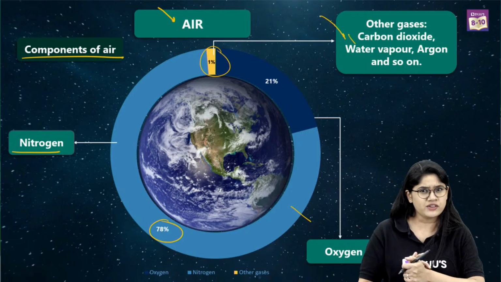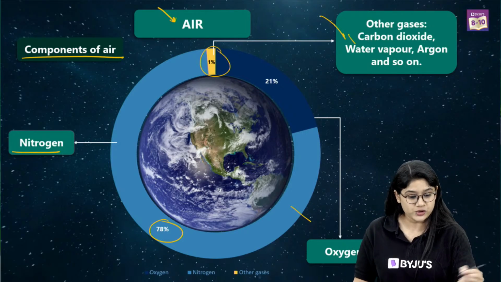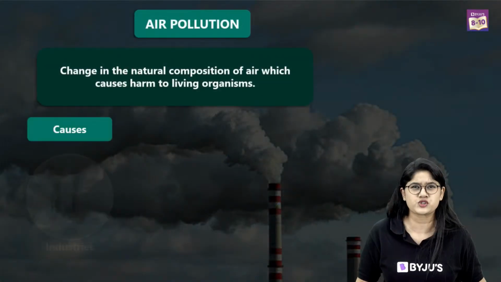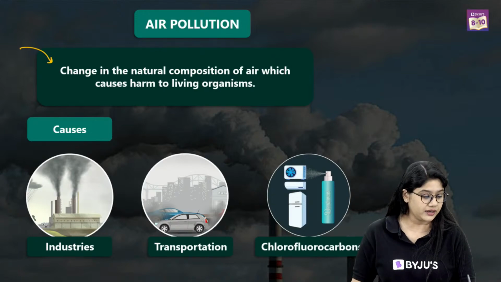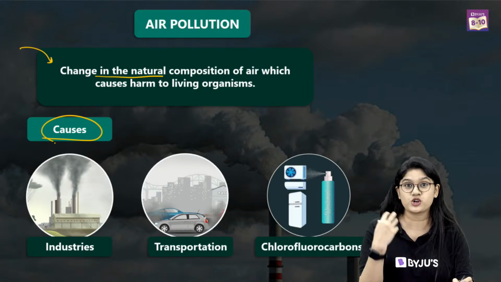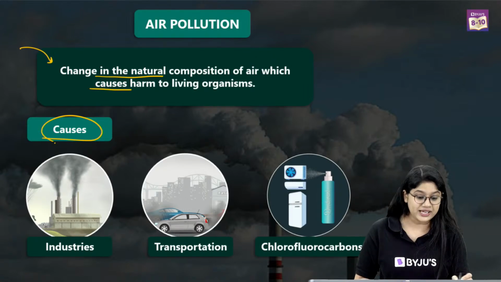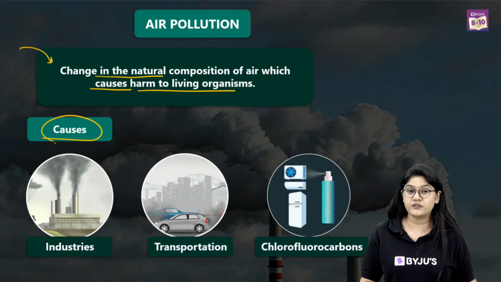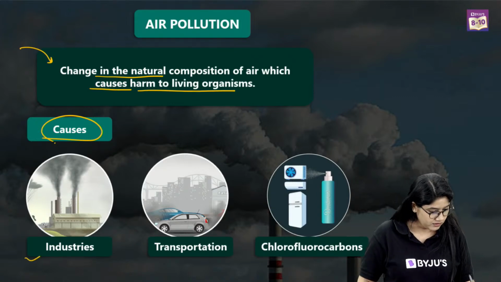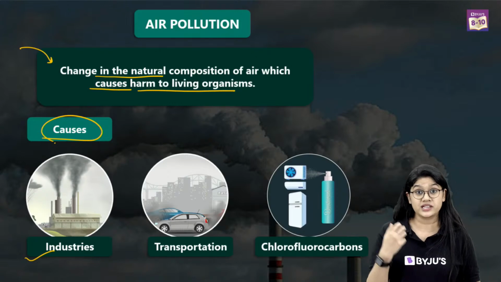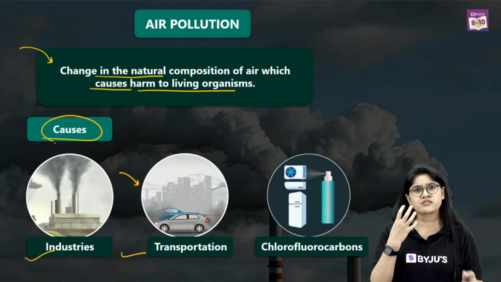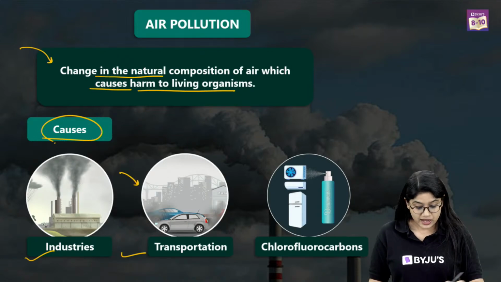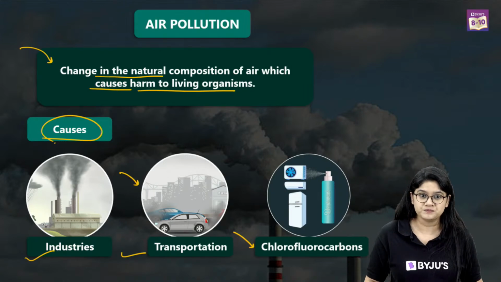Come on, everyone, let's stay focused. We'll be focusing on soil pollution, but let's quickly revise air pollution first. Apart from that, you also studied the causes of air pollution. If there's a change in the natural composition of air, we call it air pollution, and it can harm living organisms. There are various causes for it: definitely the gases released by various industries, the gases released by the different types of vehicles that we have, and of course chlorofluorocarbon.